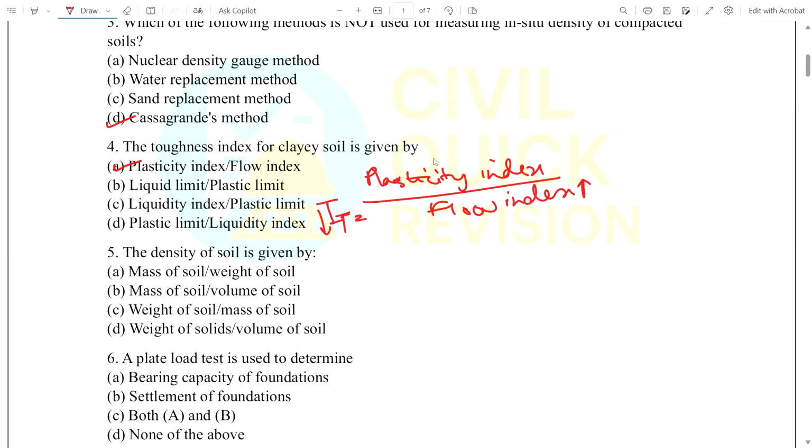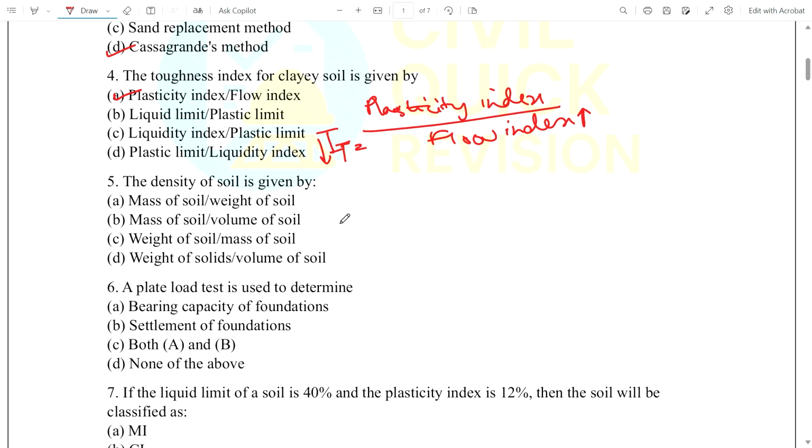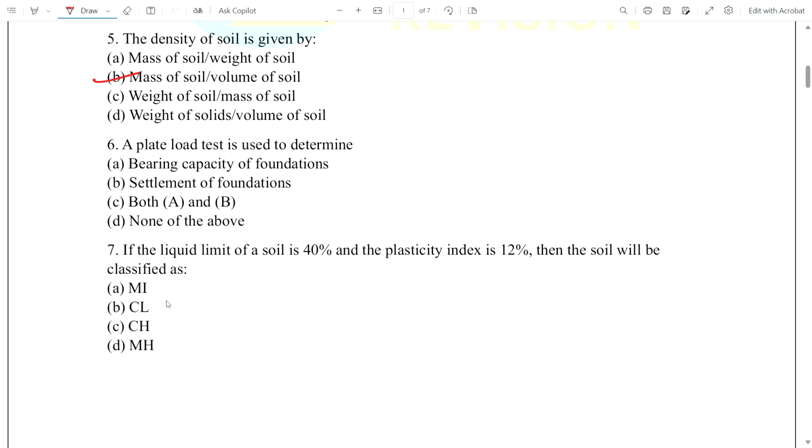So come to the next question. The density of soil is given by what? It is the mass of soil by volume of soil. Option B is the correct answer. Now question number 6. Plate load test is used to determine the bearing capacity of foundation, the settlement of foundation, or both A and B, or none of the above. Option C, both A and B are correct. Plate load test can determine bearing capacity and settlement of the foundation.